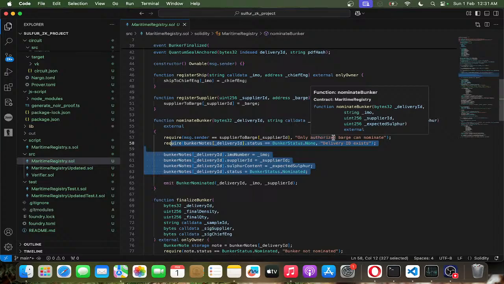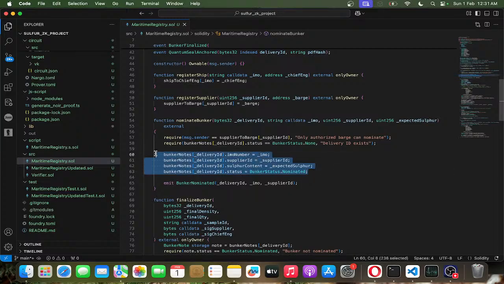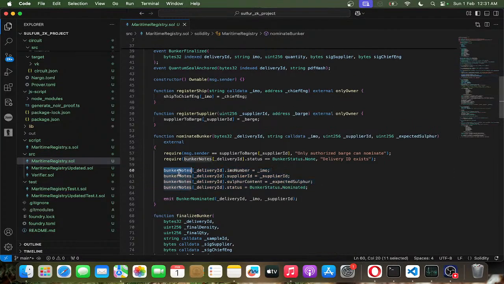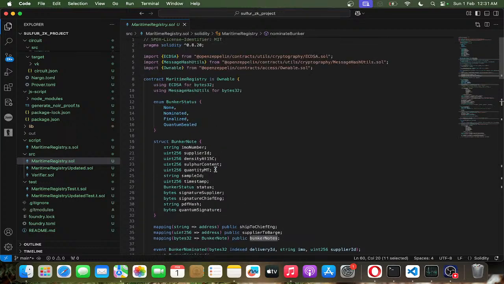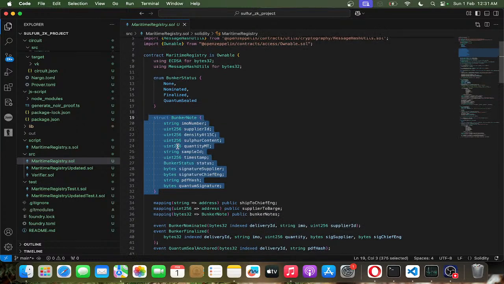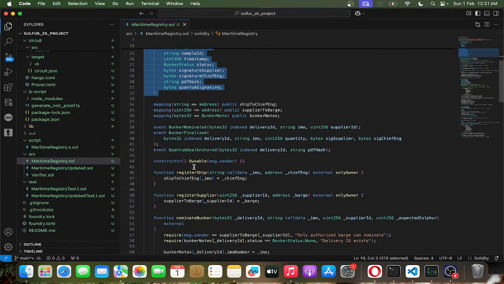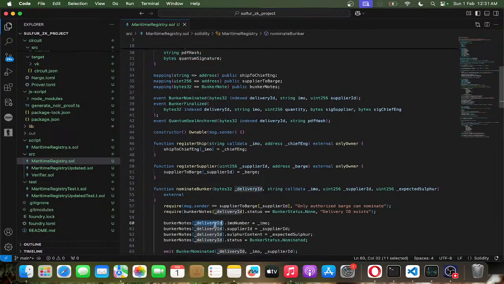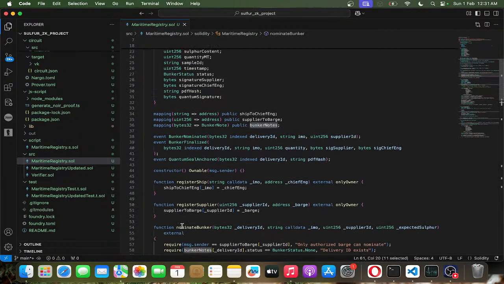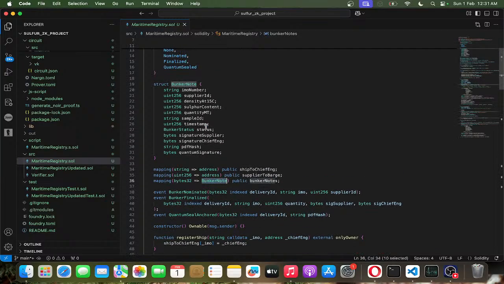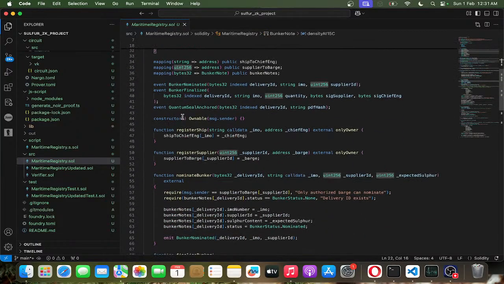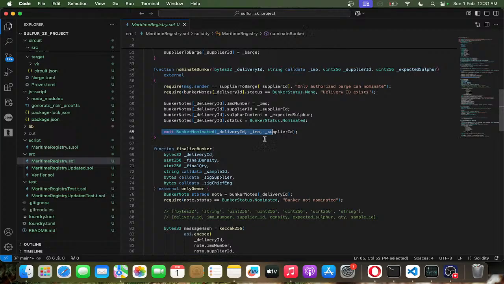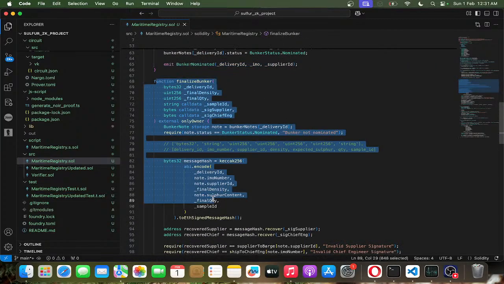Okay, so we have to make sure that the state is none, and then we are going to update the other parameters. This returns the bunker node. So this is the mapping between the delivery ID as well as the struct. Here you can see the bytes32 and then the bunker node. Fine. And then it emits the event.